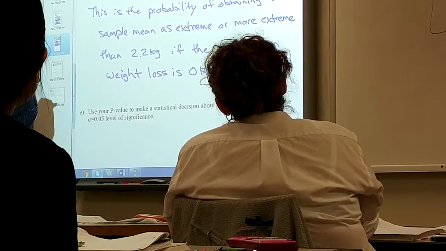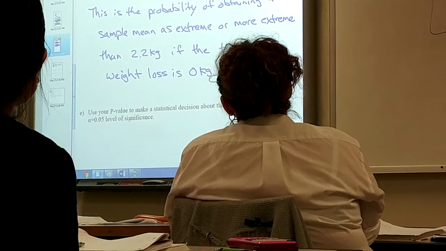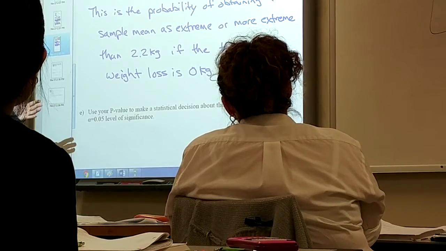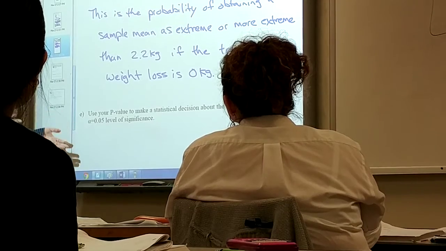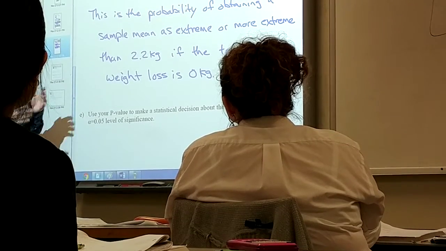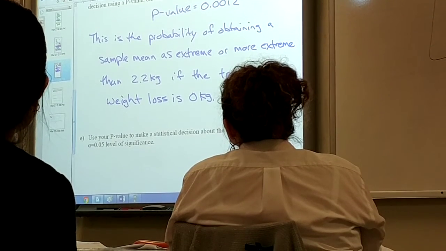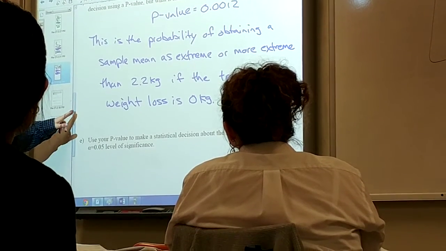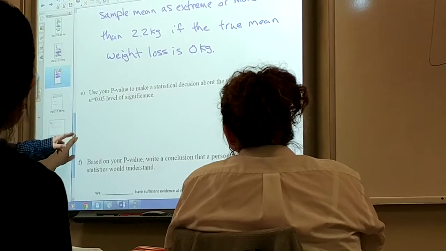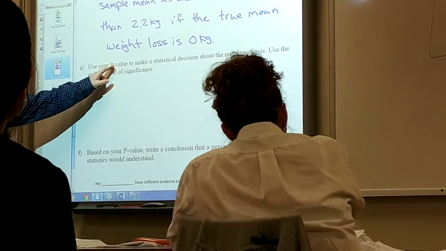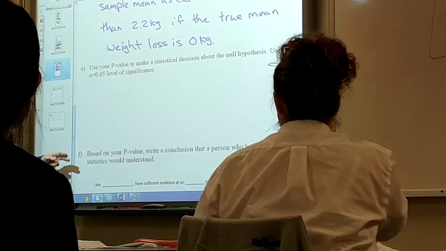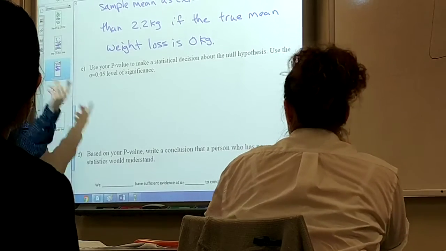Because if the p-value is very, very, very small, then that means what we observed is very rare if the underlying condition is true. So therefore, we have enough evidence to say that the underlying condition is not true, and we can go with the alternative. And that actually comes up in the multiple choice questions here in a second. So now, the way we decide if it's small enough or not is if we compare it to the significance level.